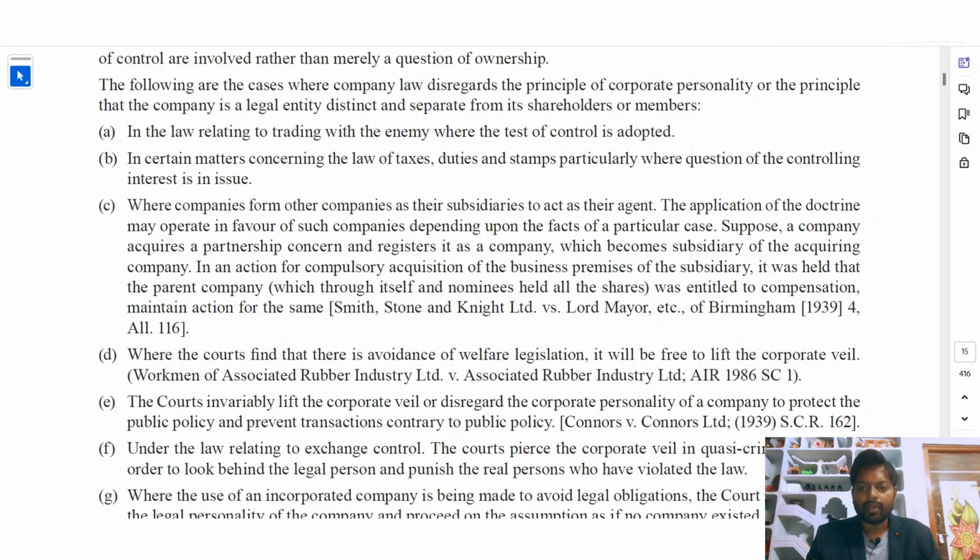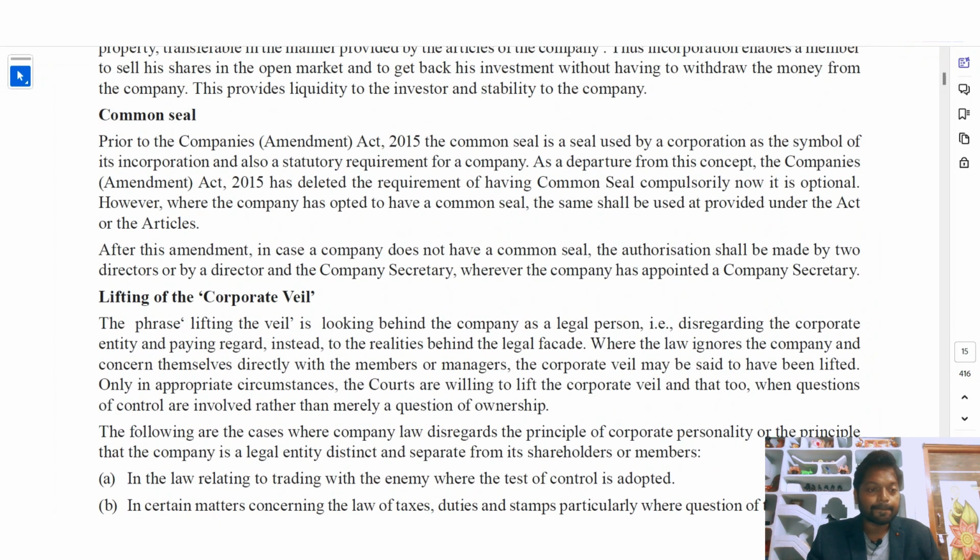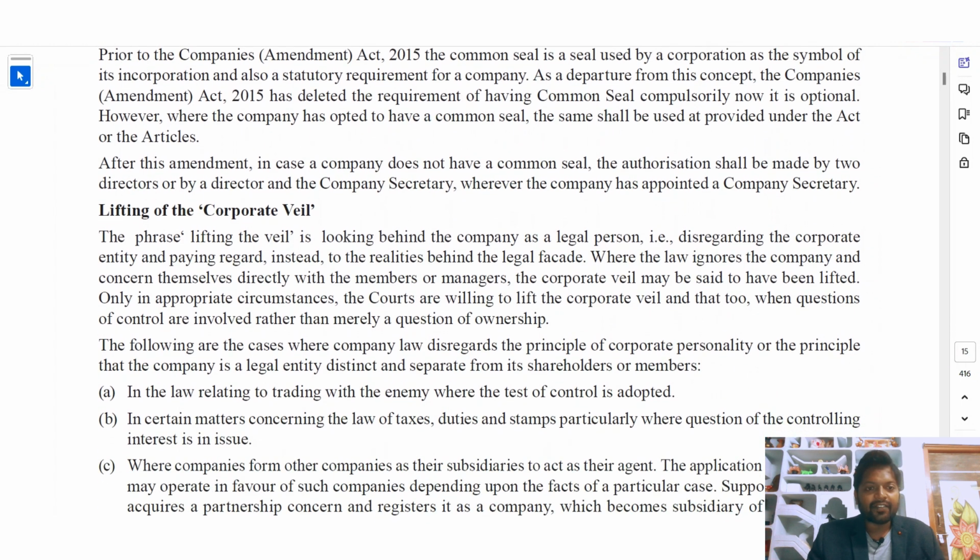Of Birmingham. So what they are saying is the phrase lifting the veil is looking behind the company as a legal person. It means the company is separate from its persons. That is disregarding the corporate entity and paying regard instead to the realities behind the legal facade, where the law ignores the company and concerns itself directly with the members or managers.